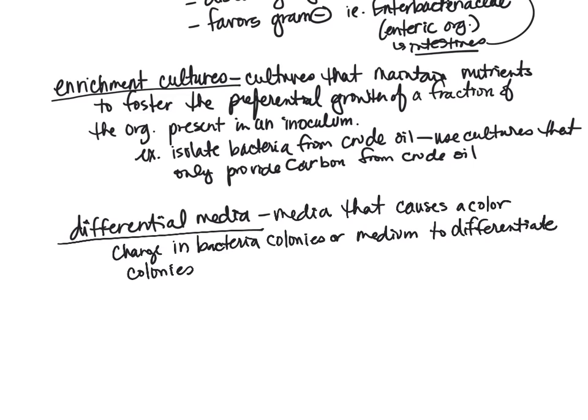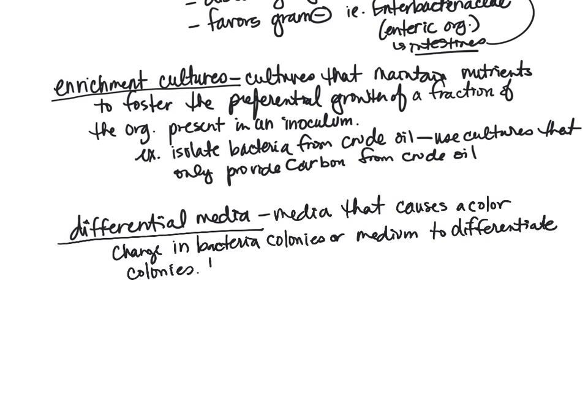Or we can determine if we have multiple bacteria, for example. If we have an unknown culture, we can plate that. Then, using the same lactose example, if we put it on there and the entire culture doesn't ferment lactose, now we know that's a non-lactose fermenter, and we can go on to the next test. Or if it does, then we know it is a lactose fermenter, and we can move on to the next test. So it's a way to identify, even if we don't know specifically what organism it is, it gives us more information to then figure out what the organism is.